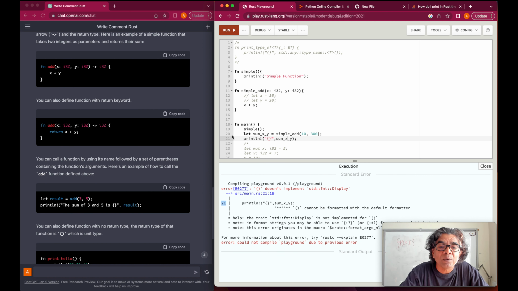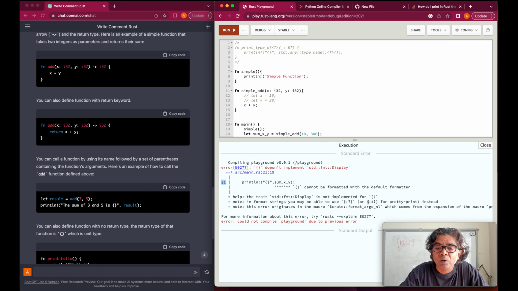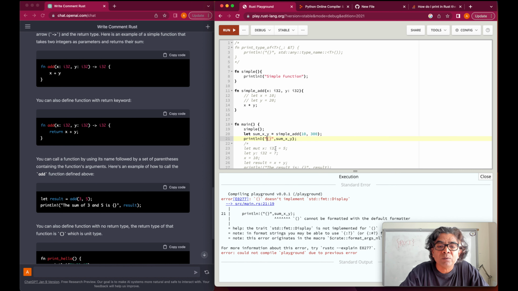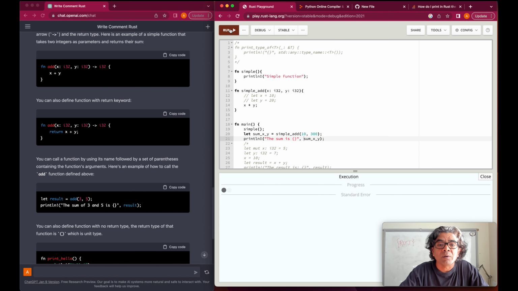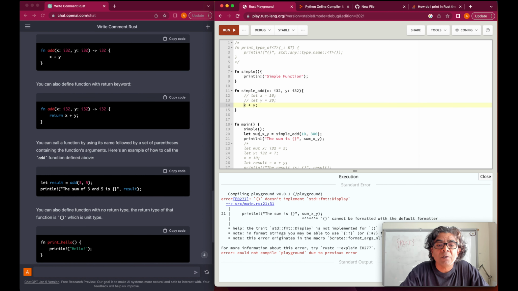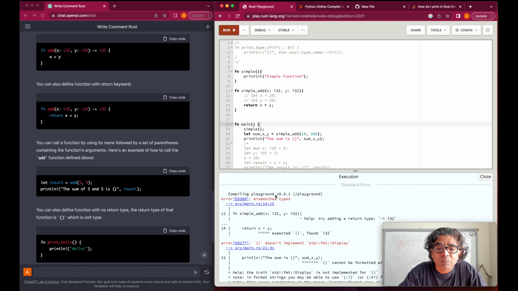The line number 21. It says that we need to use the pretty print instead, and this is an error. So let's try to use this way. The sum is like this, okay, and space. Now run it, if that is the issue. The problem I'm expecting is that because of the x plus y, let me return it here and then see what happened. Return, okay, if we do return here, does it expect the type?